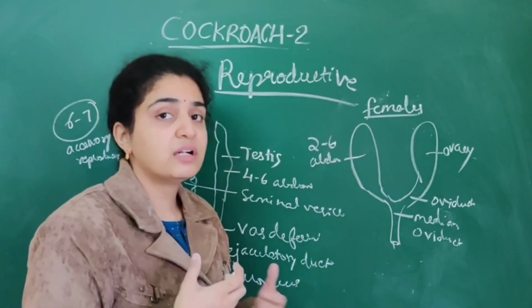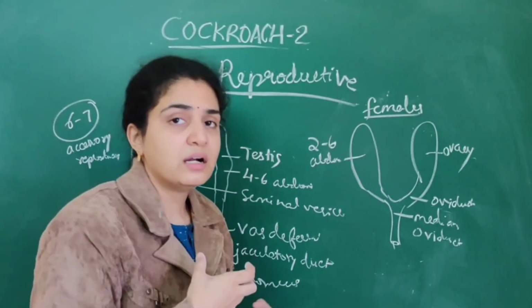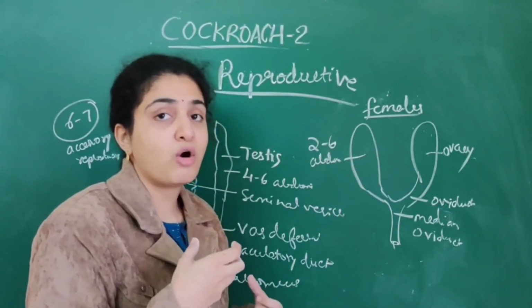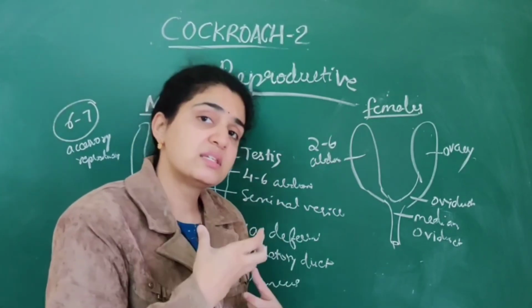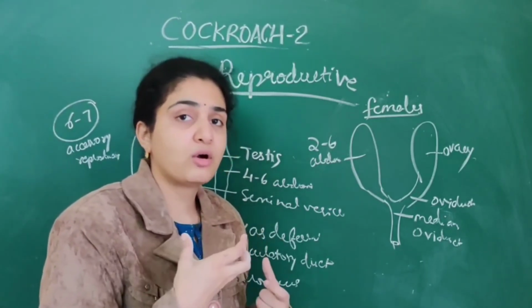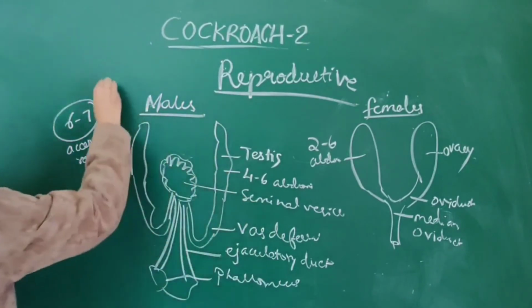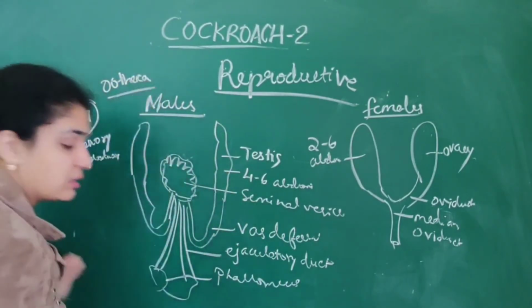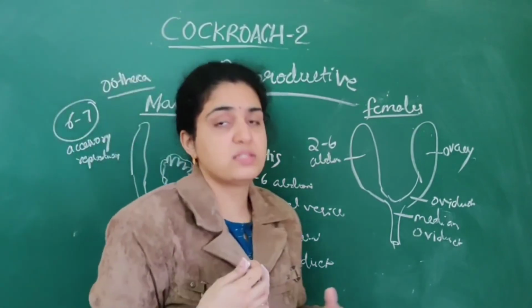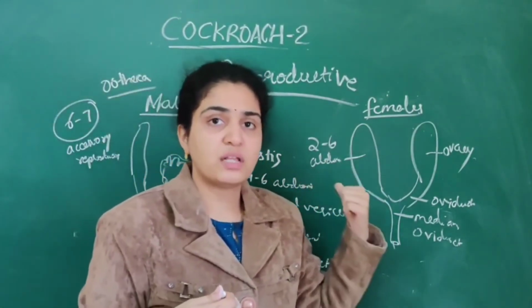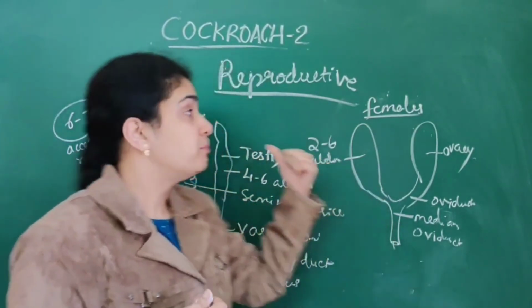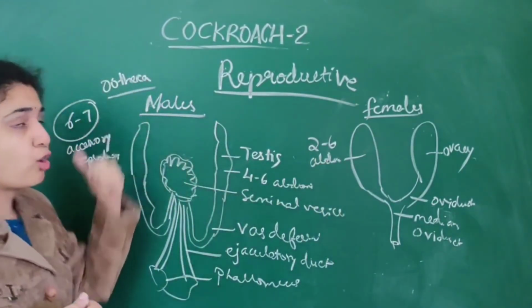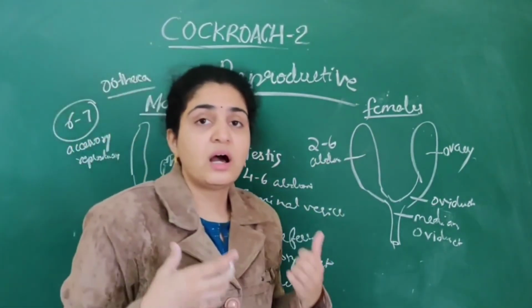In the cockroach, the fertilized eggs are called ootheca, whereas in the earthworm they are called cocoons. Like that, here the fertilized eggs from the ovaries are called ootheca.